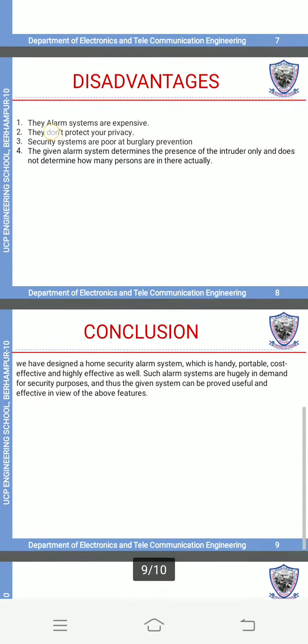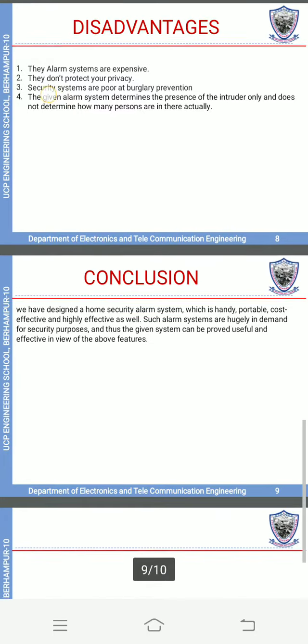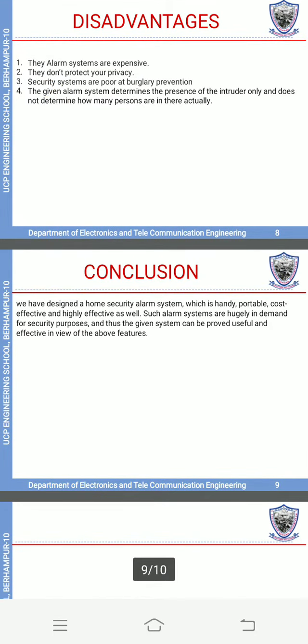Conclusion: we have designed a home security alarm system which is handily portable, cost effective and highly effective, as alarm systems are hugely in demand for security purposes. And thus the given system can be proved useful and effective in view of the above features.